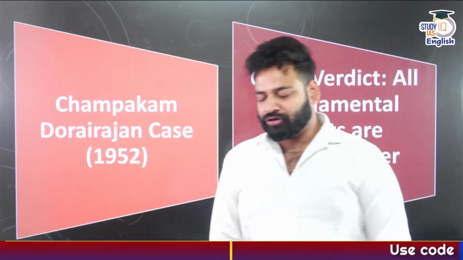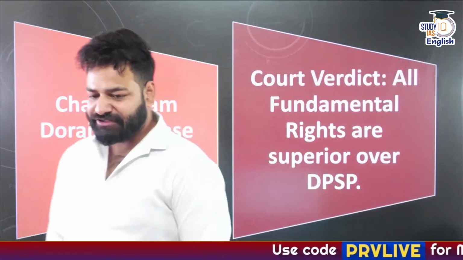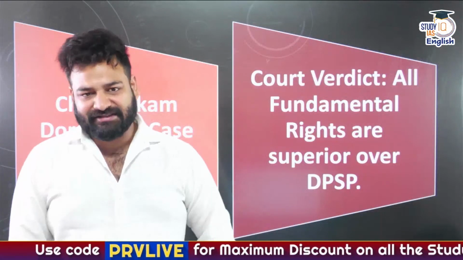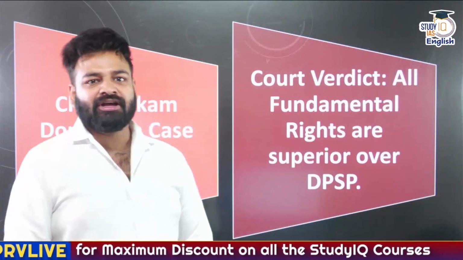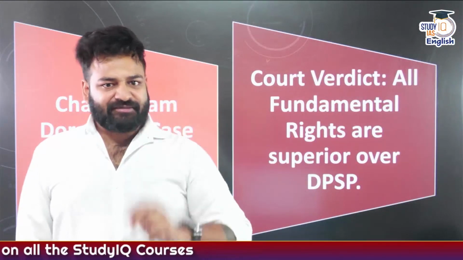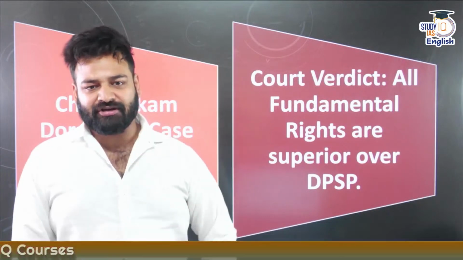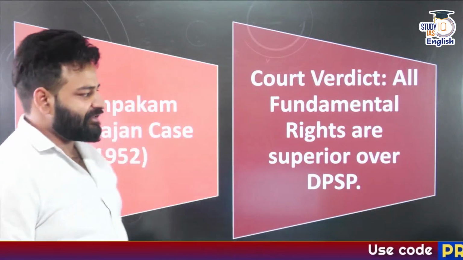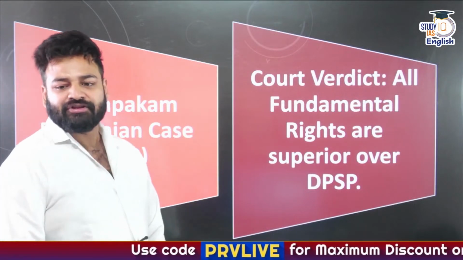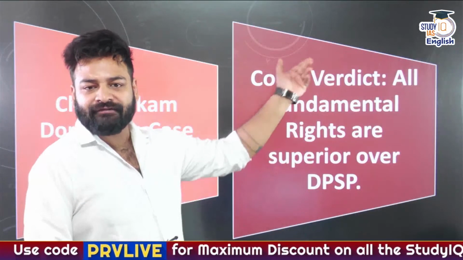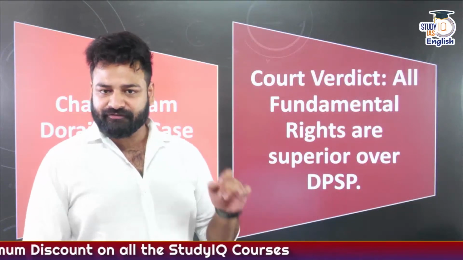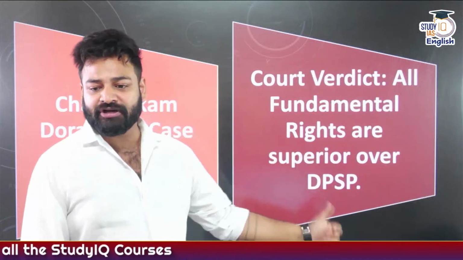Though we are not going to discuss all of the cases in detail today, we will be discussing them in the next session. For now, with regard to the conflict between fundamental rights and DPSPs, we are referring to some of the cases. The first one is the Champakam Dorairajan case of 1952. In this, the Supreme Court stated that all fundamental rights, all of them, are superior over DPSPs.